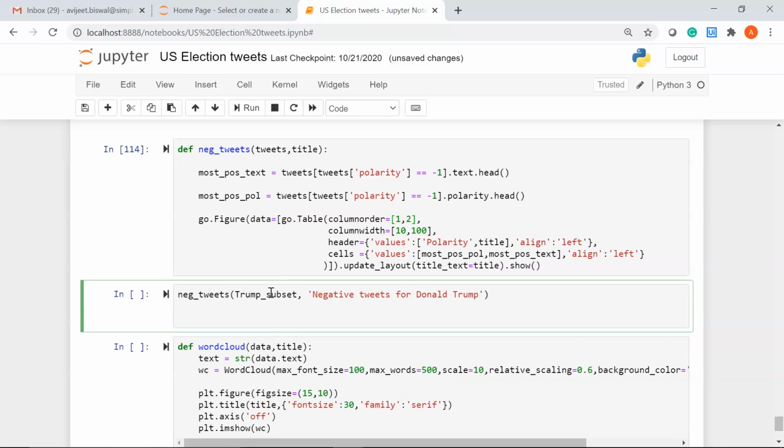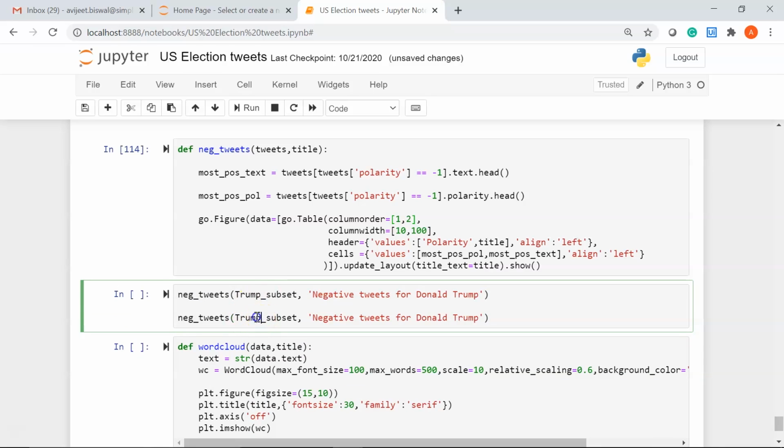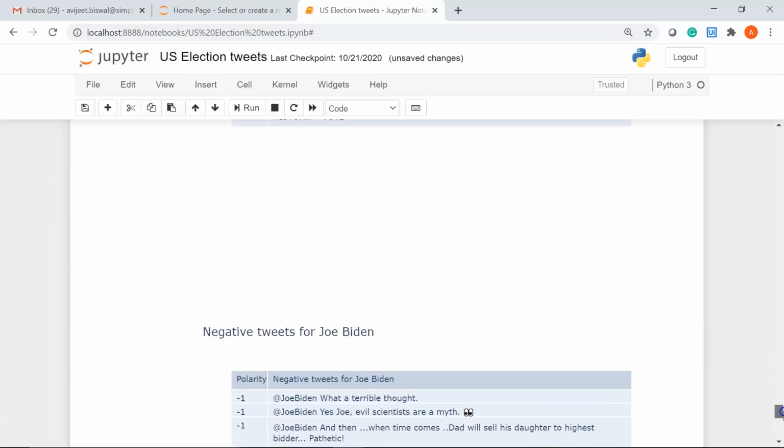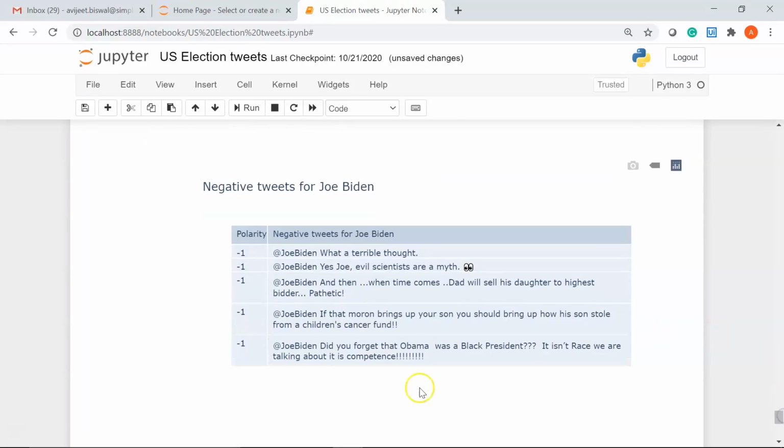Okay, now I'll just copy this. We'll also check for Joe Biden, so I'll just replace this with Biden, and let's say negative tweets for Joe Biden. Let's run it. Okay, if I go on top, here you can see the top negative tweets for Donald Trump, and similarly we have the top 5 negative tweets for Joe Biden.